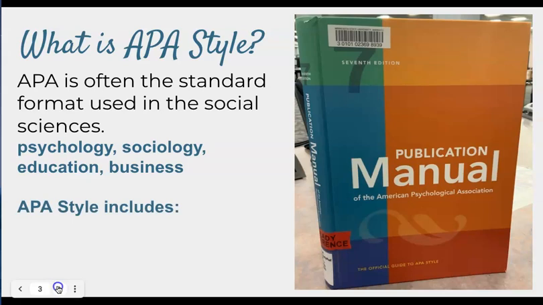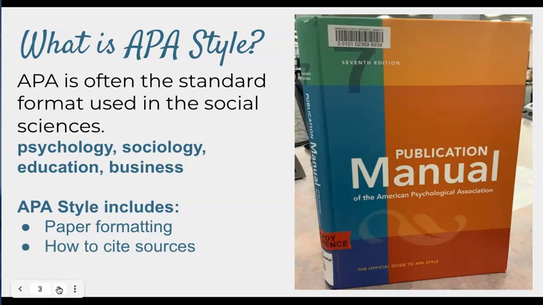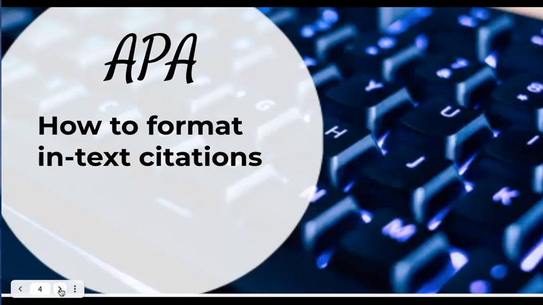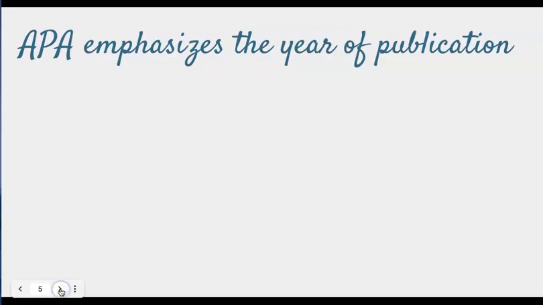APA style includes how your paper itself is formatted, so how the first page is formatted, how the body is formatted, your references page. It also includes how to cite sources. And it also includes guidelines on style and tone, including bias-free language, and much more. So let's talk a little bit about how to format your in-text citations.